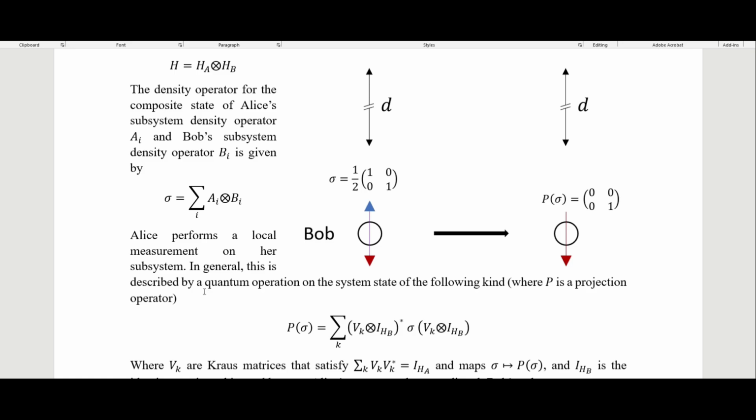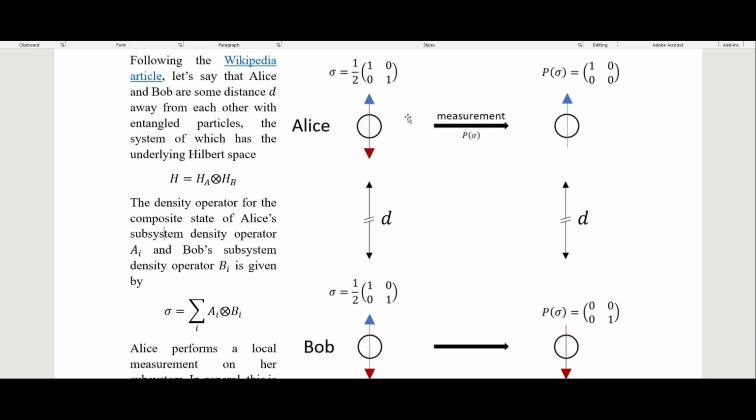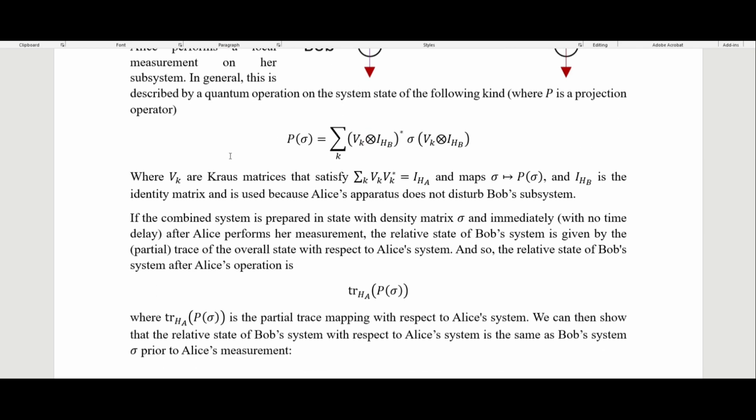Alice performs a local measurement on her subsystem. In general, this is described by a quantum operation on the system state of the following kind, where P is a projection operator. Up here before the measurement, both of them have this mixed state, the sigma mixed state right here, which has a half probability of being spin up and a half probability of being spin down. But then once Alice makes a measurement, we do the projection operator on this density matrix, and so Alice's ends up as spin up and Bob's as spin down right here. And we have this as our projection operator right here.